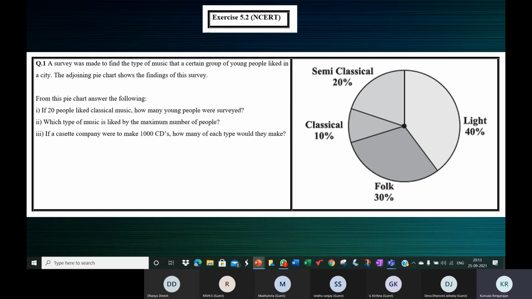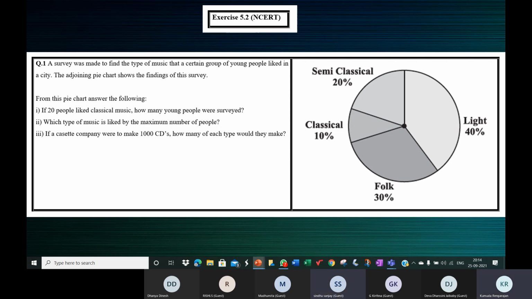A group of young people were surveyed. What percentage of people liked semi-classical music? 20%, ma'am. What percentage liked the folk music? 30%, ma'am.